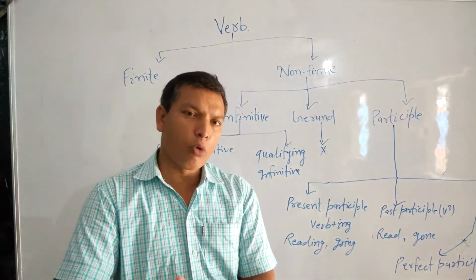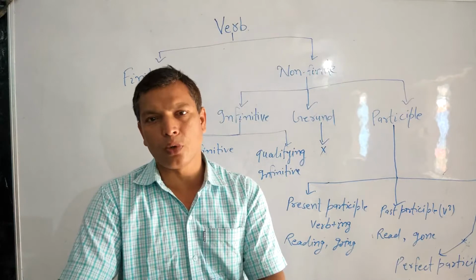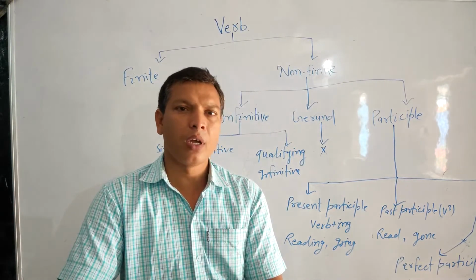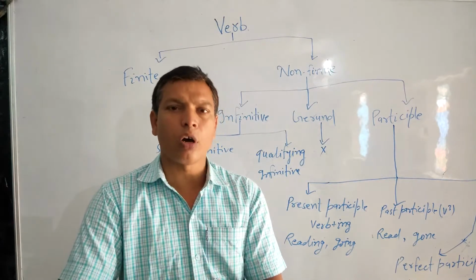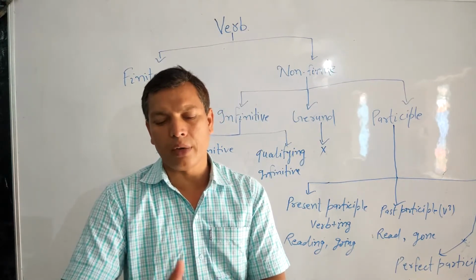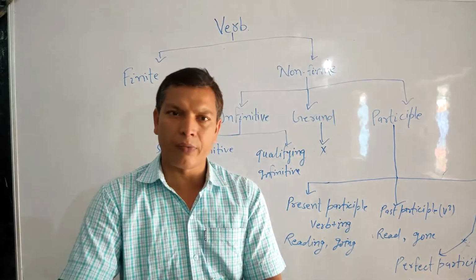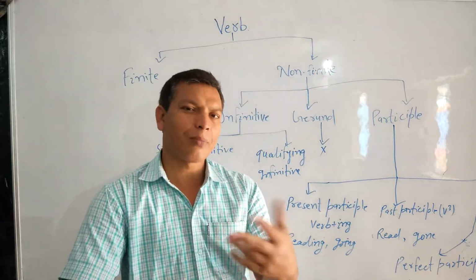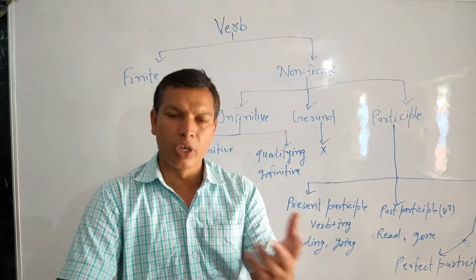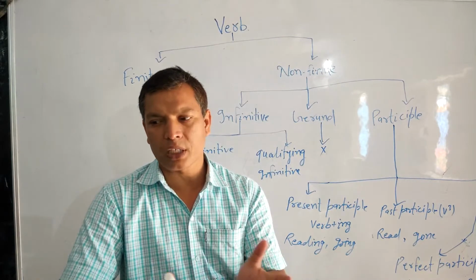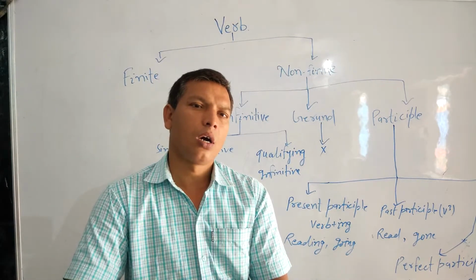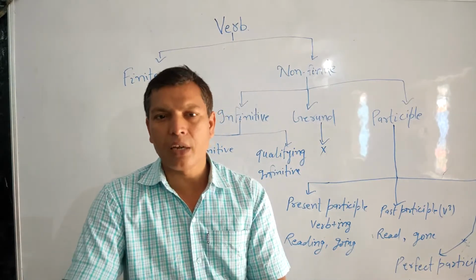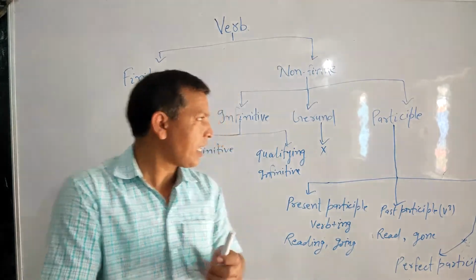One thing more we should know about infinitive. As per form, there are two kinds of infinitive. Infinitive with to is called full infinitive, and infinitive without to is called bare infinitive. It also has certain conditions of use. There are some conditions where we cannot use full infinitive, meaning to plus verb. Like with modal auxiliaries, we use bare infinitive. I hope you understand it.